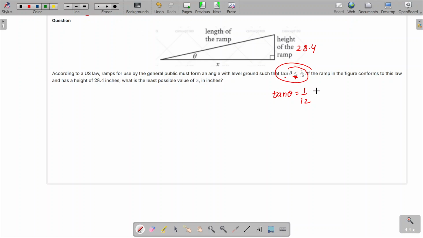So according to tan theta, it is nothing but perpendicular over base, or adjacent. UK students, see, in India we learn perpendicular over base, but UK students learn opposite side over adjacent side.